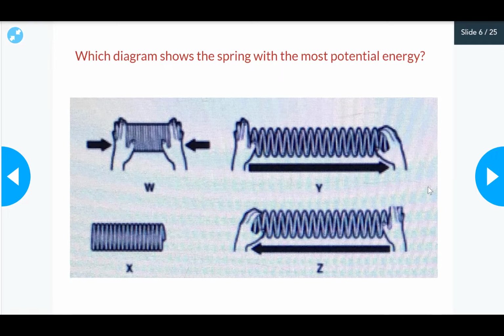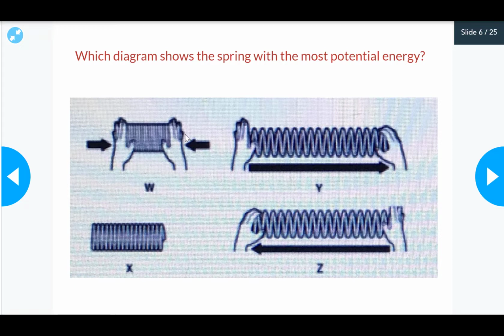Look at these different diagrams of a spring. As you know, a spring can be compressed or can be stretched. So W is compressed by hands, Y and Z are stretched to the maximum, and X is the default normal situation.